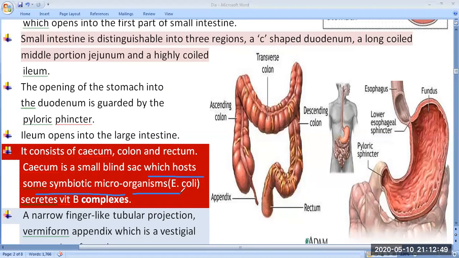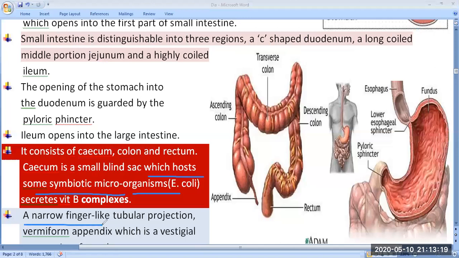They also have other names, because most vitamins act as coenzymes: thiamine, riboflavin, niacin, pantothenic acid, pyridoxine, biotin, folic acid, and cyanocobalamin. So these are the different vitamin B complexes.